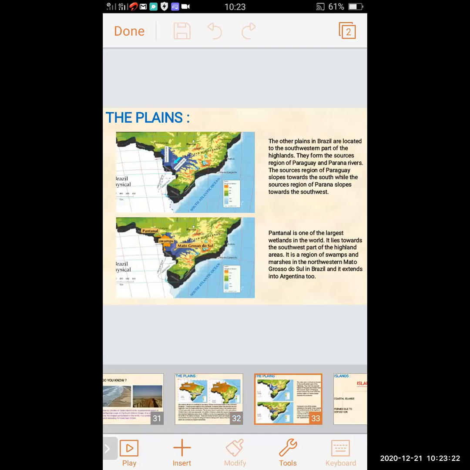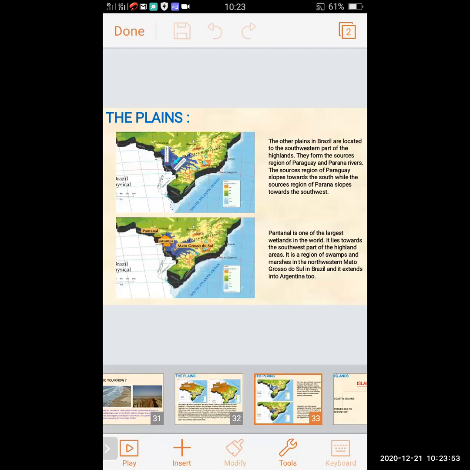The other plains in Brazil are located in the southwestern part of the highland. They form the source region of the Paraguay and Parana rivers. The source region of Paraguay slopes toward the south, while the source region of Parana slopes toward the southwest.